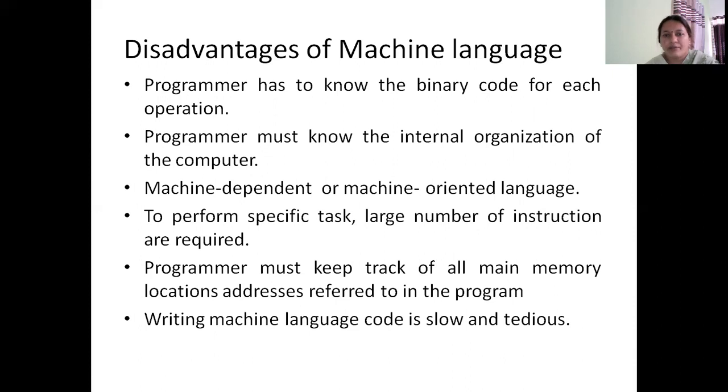So for the programmer, knowing and remembering all the binary codes for the various operations which are performed in the program is difficult. Remembering binary codes for all the data items is also a mammoth task for him. And also, the second disadvantage is the programmer has to know the internal organization of the computer, all the circuitry and devices, how data flows between them, everything has to be known by the programmer.